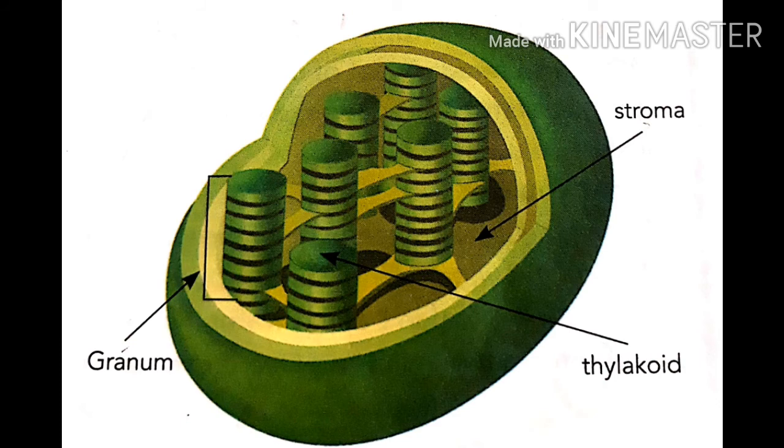See the cross section of the chloroplast picture. In the picture you can see the coins arranged one above the other in a straight way. They are called the stacks of thylakoids, which are called grana. Each thylakoid looks like a disc which contains chlorophyll and is used for the absorption of sunlight. You can also see the aqueous spaces, which are called the stroma.